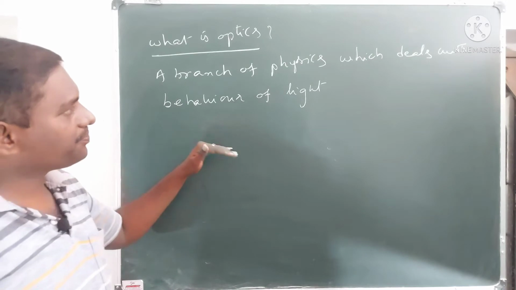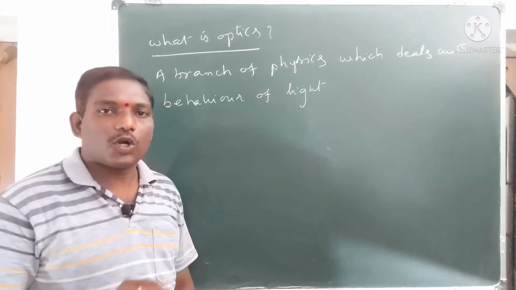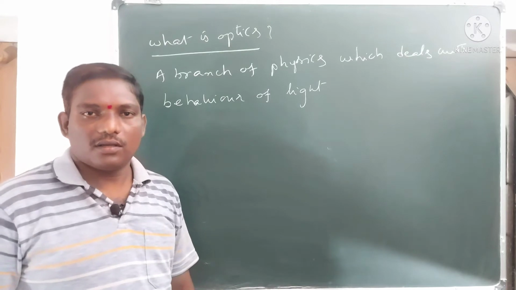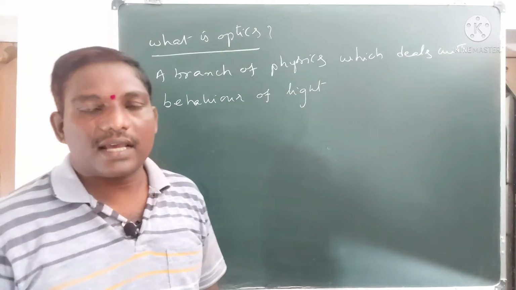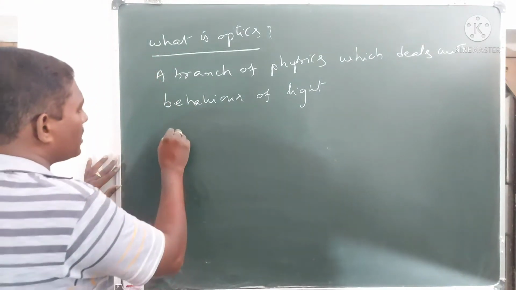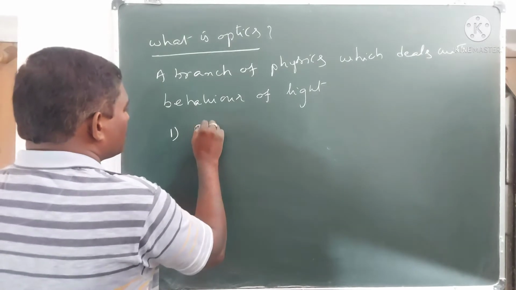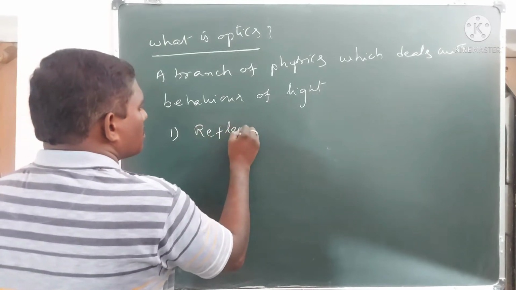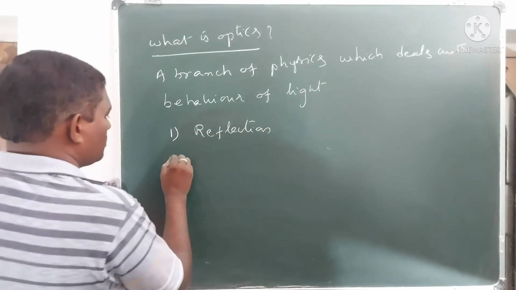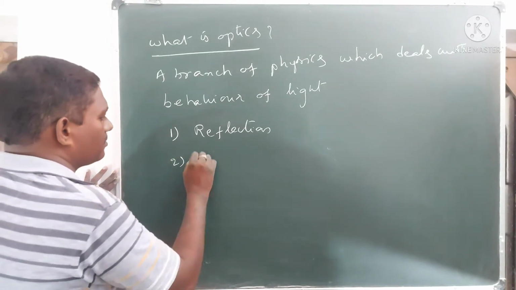In this section, we study properties of light. What are the properties of light? Mainly, light has five properties. First one is reflection. Second one is refraction.